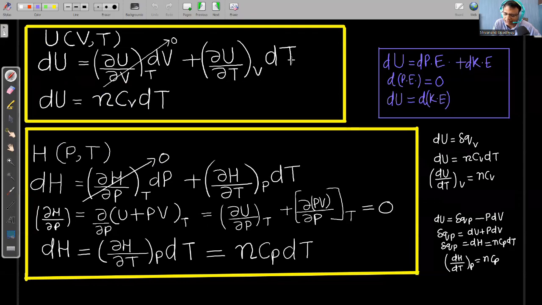For an ideal gas participating in any process, change in internal energy of the ideal gas is total change in potential energy plus total change in kinetic energy. Total change in potential energy is equal to 0 because there are no interactive forces between ideal gas molecules. So when we are compressing and expanding the gas, there is no change in potential energy.